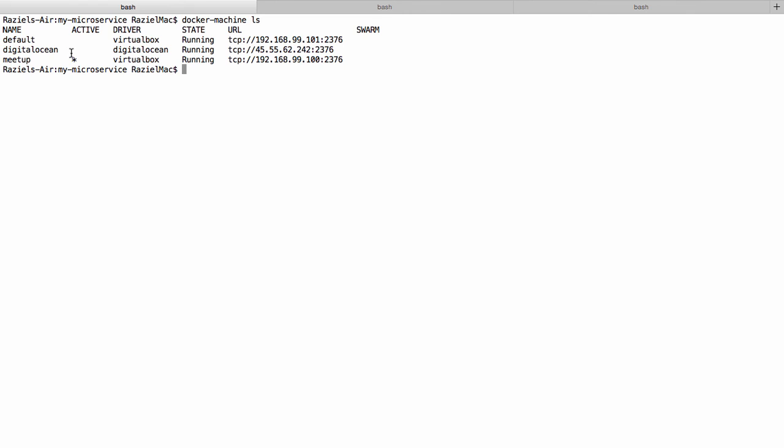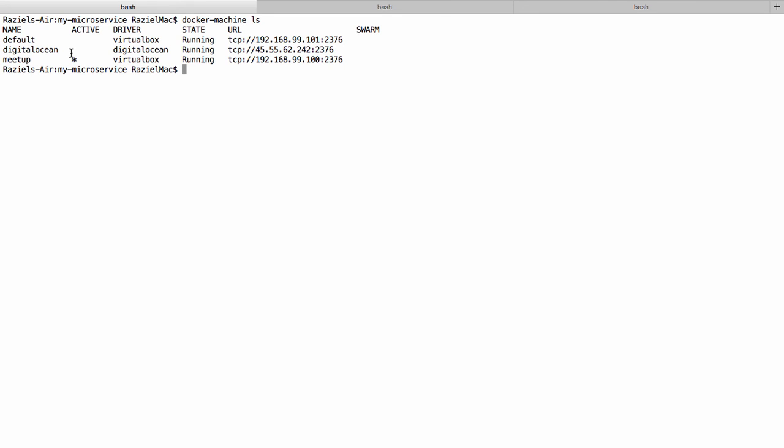Now the proper way to do it will be using a registry, which means we will push the image from one host to a registry, and then we will pull it from the remote host and we run it there. However, I often also use moving it from one host to the other, not with the registry, when I want to play around with images.